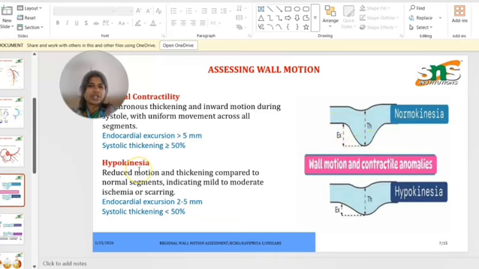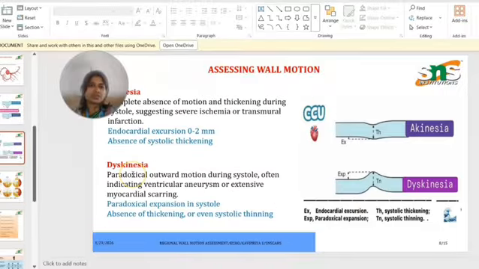Next, hypokinesia: comparatively reduced motion and thickening compared to the normal segment, which indicates mild to moderate ischemia or scarring in coronary arteries. That is, an ischemic heart disease patient may have hypokinesia, maybe in the inferior wall or anterior wall or LAD territory, where the endocardial excursion is about 2 to 5 mm, and systolic thickening is also less than 50 percent in hypokinesia.